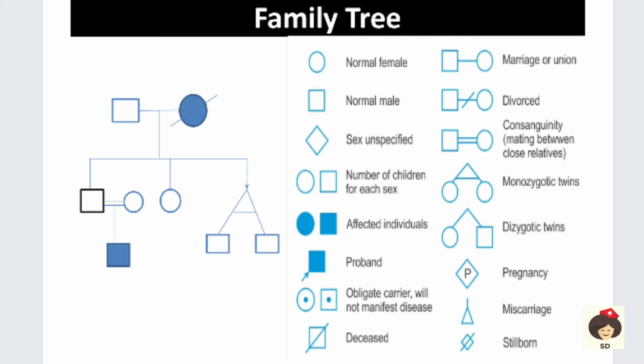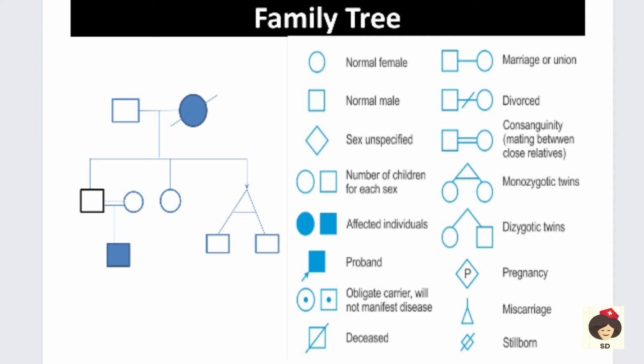And if the person has given birth to twins, then we have to draw a V-shaped arrow. Like this, with an A shape in between, it means monozygotic twins, and monozygotic twins means these babies are formed from the same zygote, and both their sex will be the same. Like if female, both babies will be female.